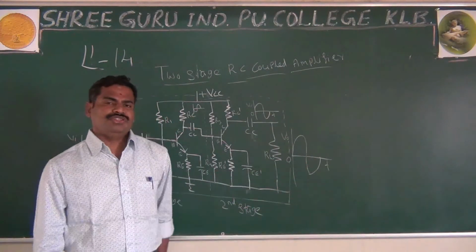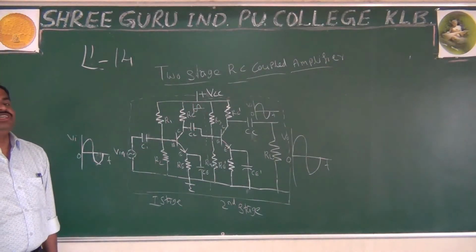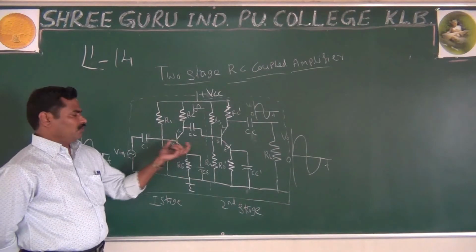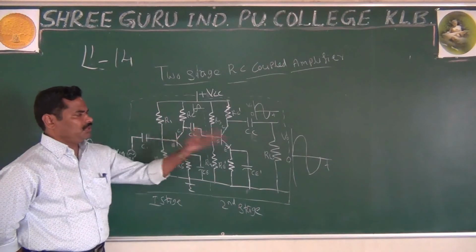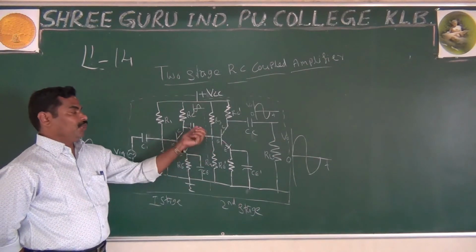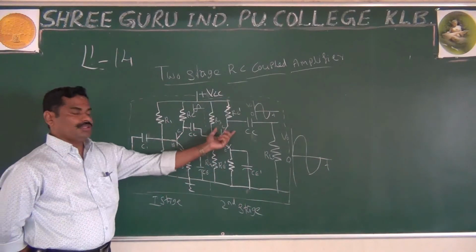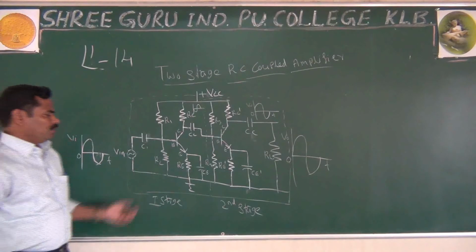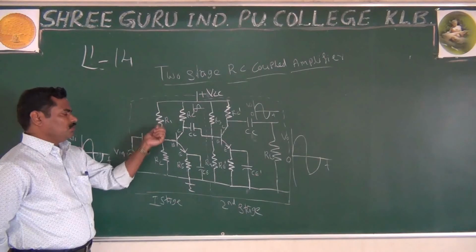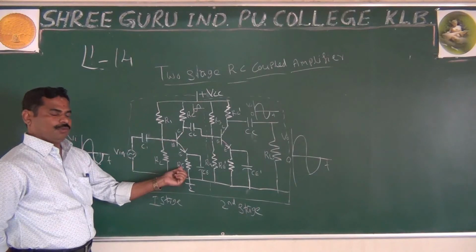This is about, in a simple way, the construction and working of the RC coupled two-stage amplifier. The first important thing is you have to draw the circuit diagram. If you remember the CE amplifier, draw the same thing one more time, and in between you can couple by using CC and RL. The first stage output acts as the input of the next stage. As usual, you apply the input at the emitter base section of the first stage, and as I said R1, R2 and RC make the biasing. RE is nothing but your Q point stabilization.